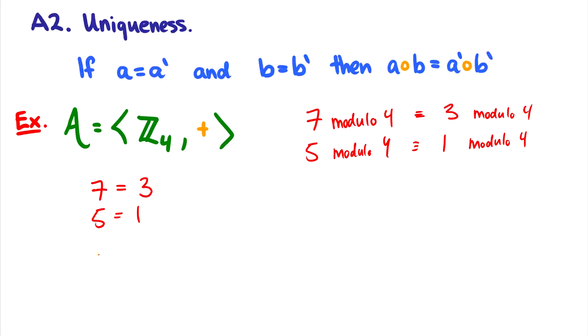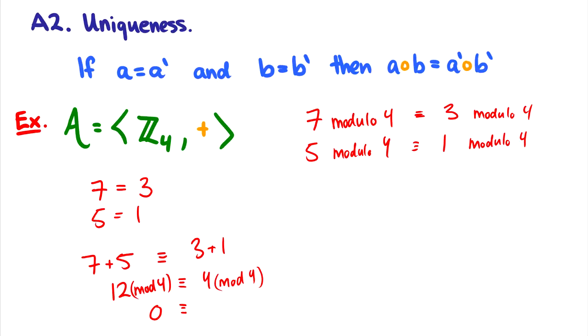So if I do 7 plus 5, this better be equal to 3 plus 1. So 7 plus 5 is 12. I should write mod 4 here just so the math people don't get mad at me. But so 12 mod 4 should be equivalent to 4 mod 4. And is this true? Well, 12 divided by 4 is 3 remainder 0. And 4 divided by 4 is 1 remainder 0. So yes, this is the case. It satisfies uniqueness.